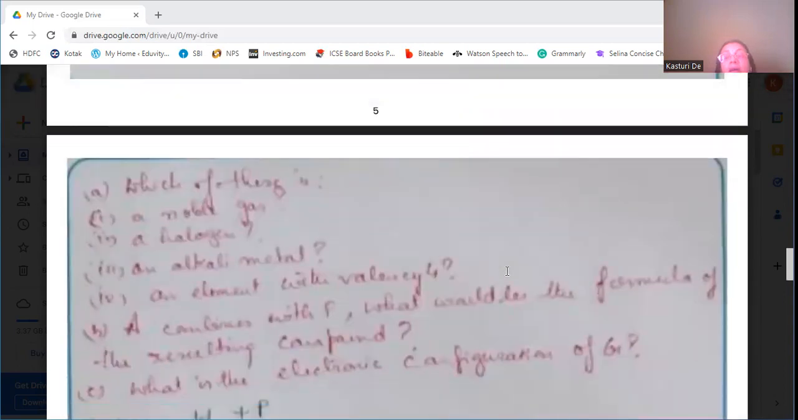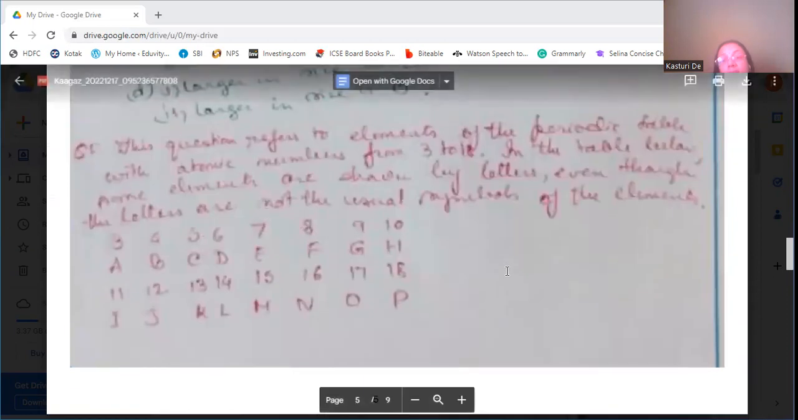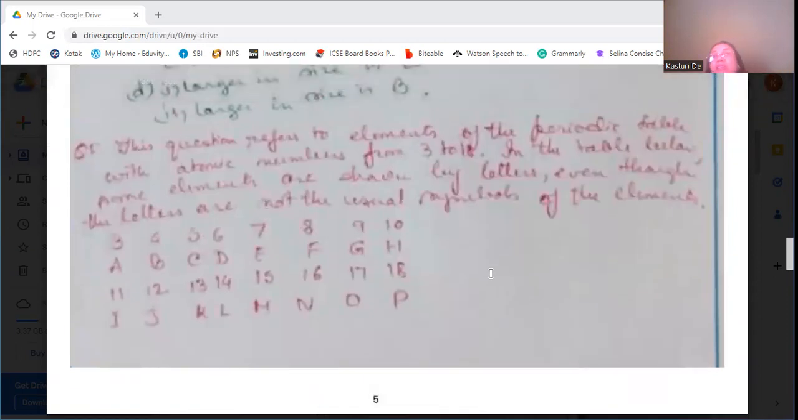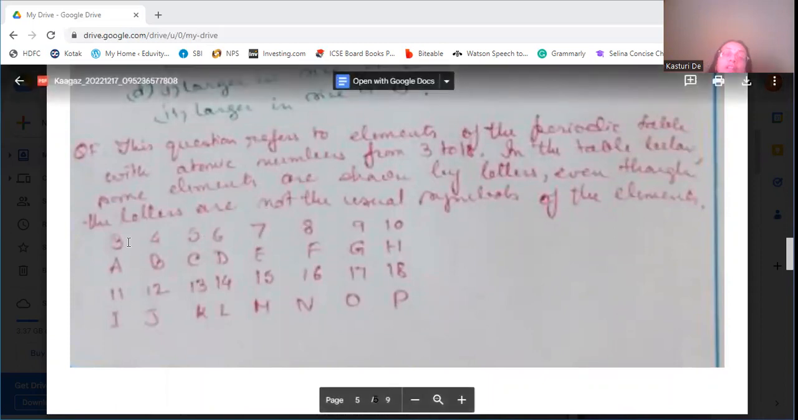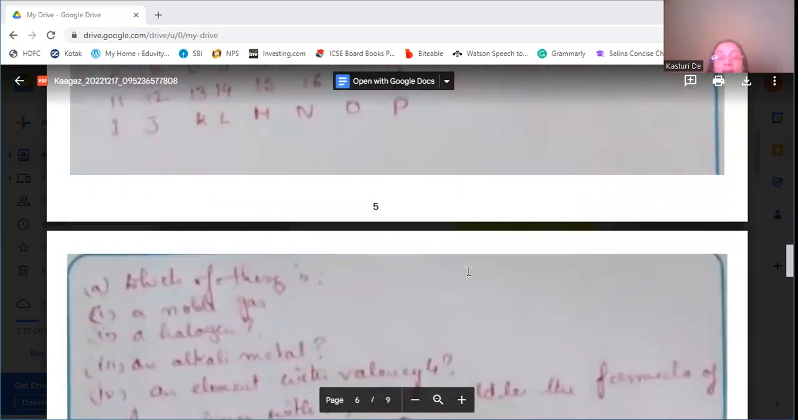Okay. Then an alkali metal. Alkali metal means it has 1 electron in its outermost shell. First group: if we come to A, which has atomic number 3, that means 2 and 1. And I has atomic number 11, that means 2, 8, and 1. So A and I have only 1 electron in their outermost shell. Therefore, those are alkali metals.